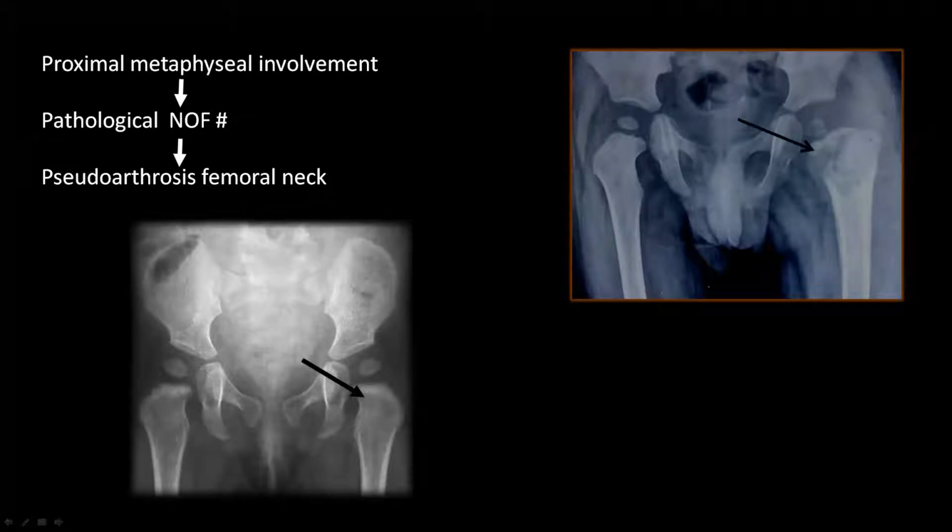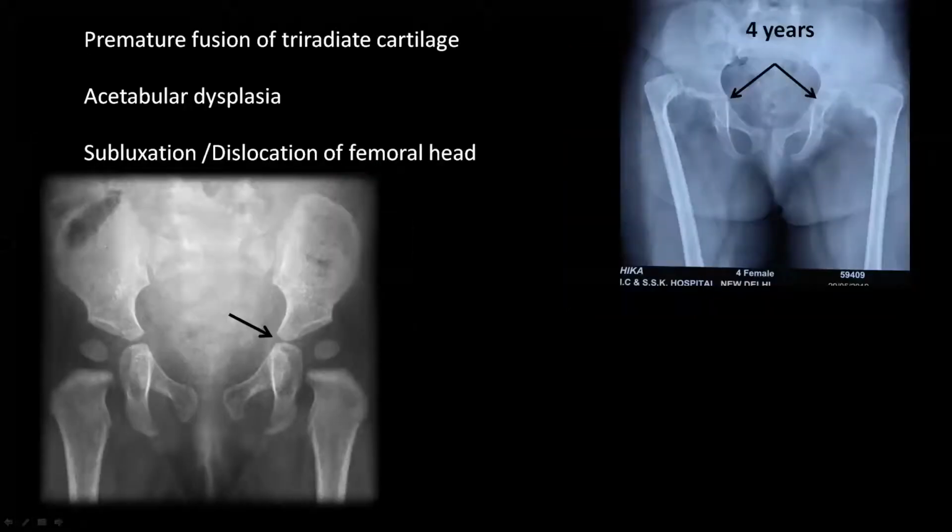Apart from this, sometimes the infective process can also involve the acetabular side. As you can see in this X-ray of a 4-year-old child, the infective process has damaged the acetabular side, and there is premature closure of the triradiate cartilage. You can see both triradiate cartilages have fused, which are usually open, as in this normal X-ray, and this is the fused triradiate cartilage. Because of the fusion of the triradiate cartilage, there can be acetabular dysplasia, and this dysplasia can contribute to dislocation or subluxation of the hip joint.